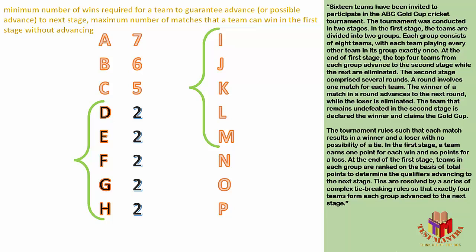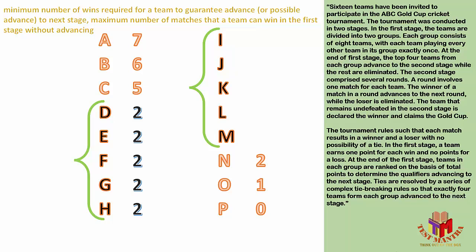Let's consider I, J, K, L, M have the same number of wins, and I will keep the maximum number of wins there. I'll keep P, who has lost all the matches, that means 0 wins.